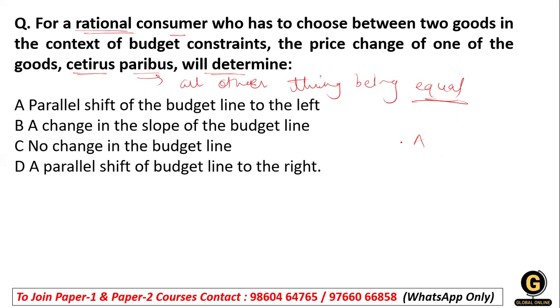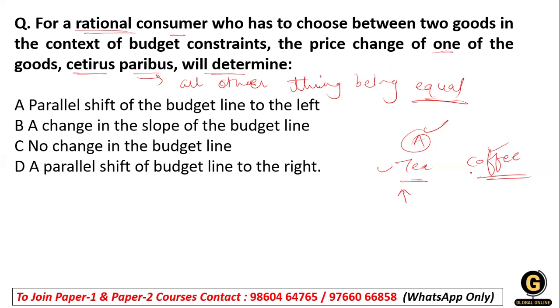Now, if there is a rational consumer who has to choose between two goods, say tea and coffee, in the context of the budget constraint, he has two options: either he consumes the tea or he consumes the coffee.